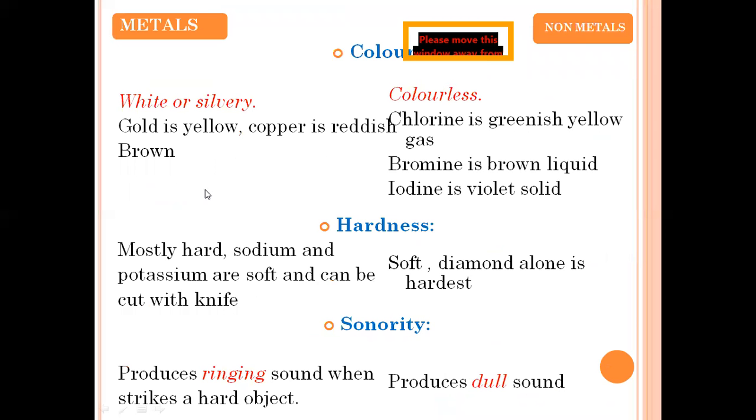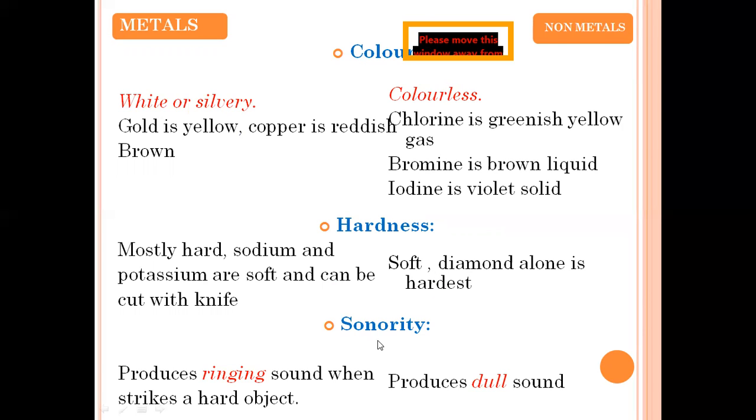Now, color. Metals are generally white or silver in color. Gold is yellow, copper is reddish brown. Non-metals are generally colorless. Chlorine is greenish yellow, bromine is a brown liquid, iodine is violet. These are all the exception cases of non-metals. When talking about hardness, metals are generally hard. Sodium and potassium alone are soft. Non-metals are soft. Diamond alone is hard.